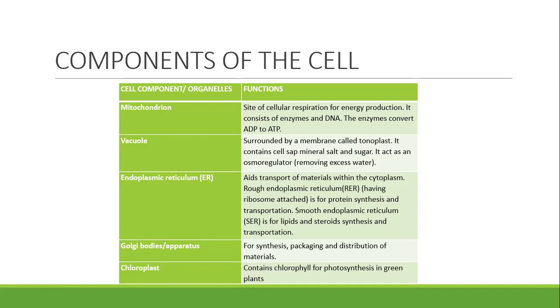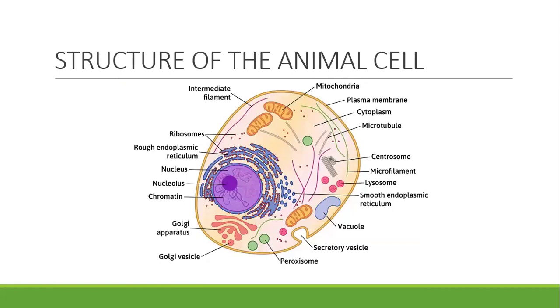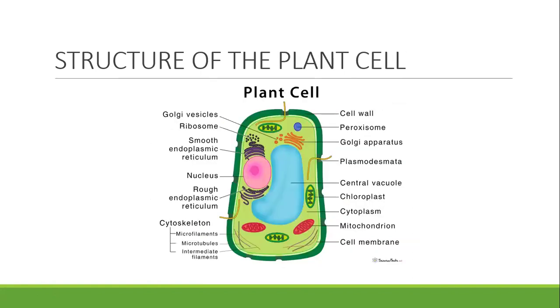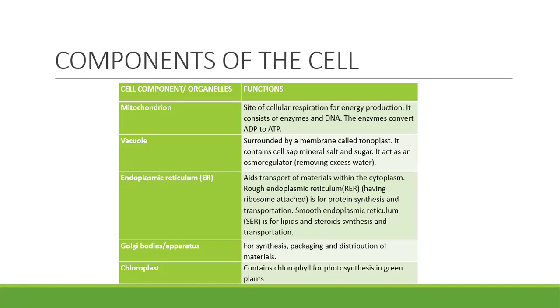Let us see our ER. This is our smooth endoplasmic reticulum here, and here is our rough endoplasmic reticulum. Also in our plant cell, we have our smooth endoplasmic reticulum here and our rough endoplasmic reticulum also here. Let us see the next one. Yes, the Golgi bodies, or what we also call the Golgi apparatus, is used for synthesis, packaging and distribution of materials around the cell.